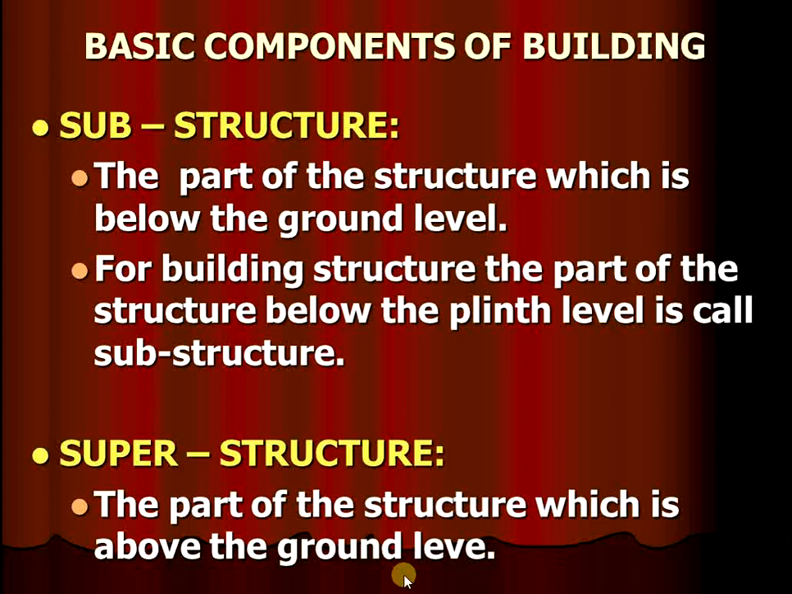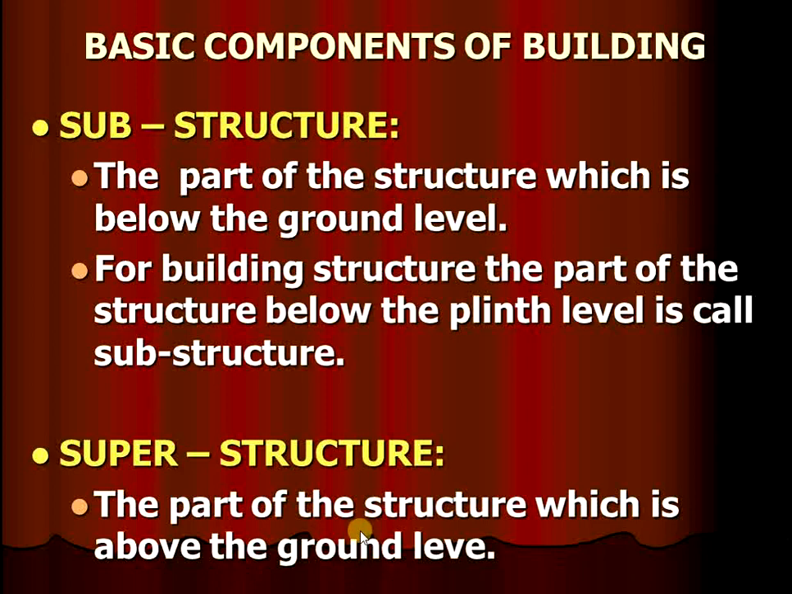There are two types of structure, that is the substructure and the superstructure. The substructure is the below-ground-level construction, and the above-ground-level construction is known as the superstructure. For a building, the part of the structure below the plinth level is also called the substructure, and the superstructure is the part of the structure above the ground level.